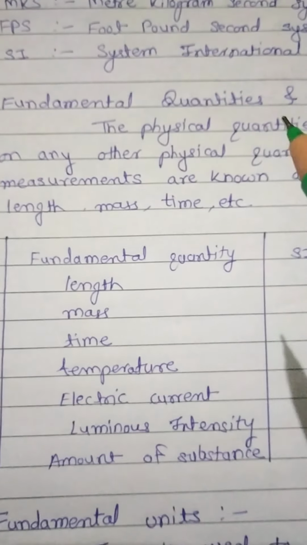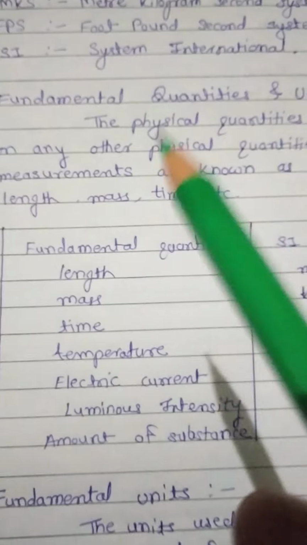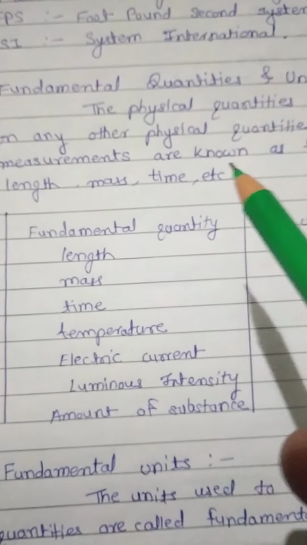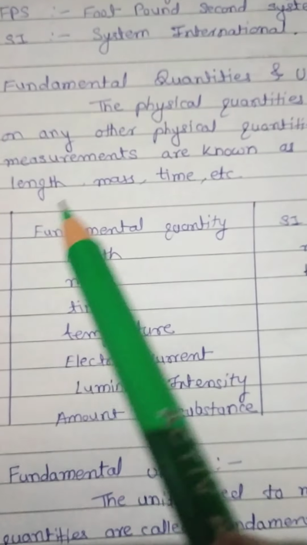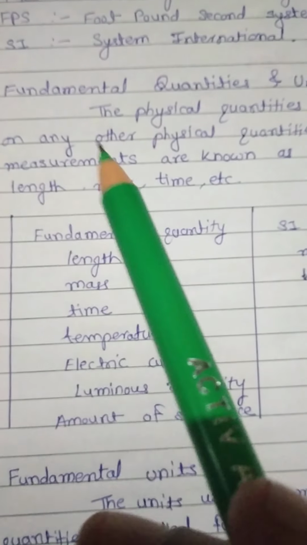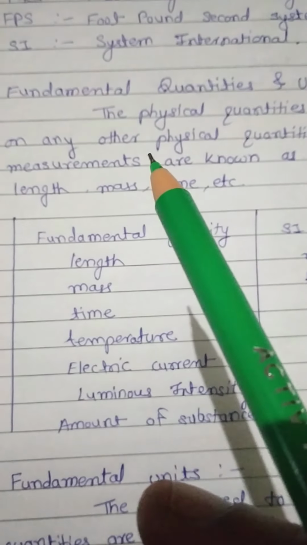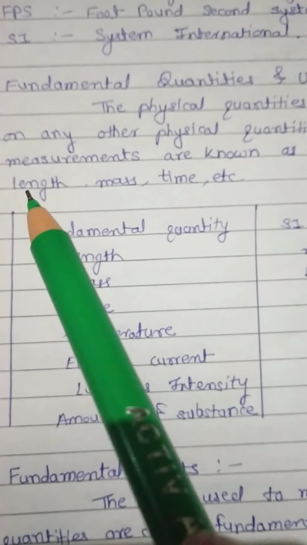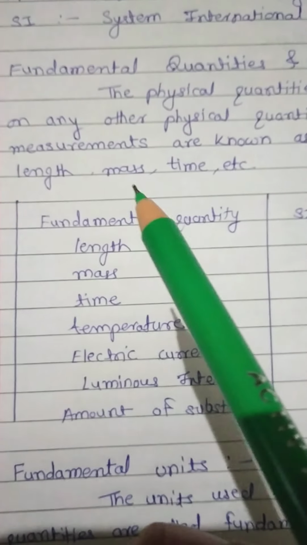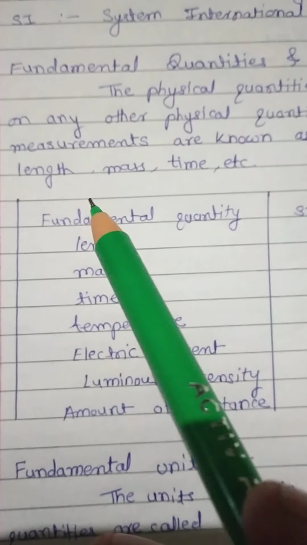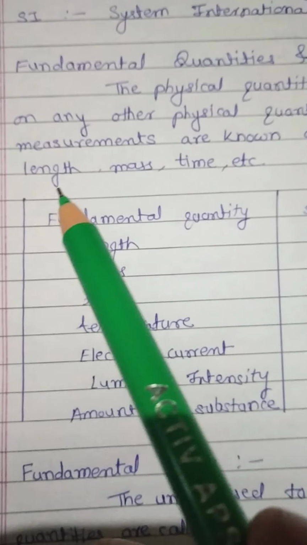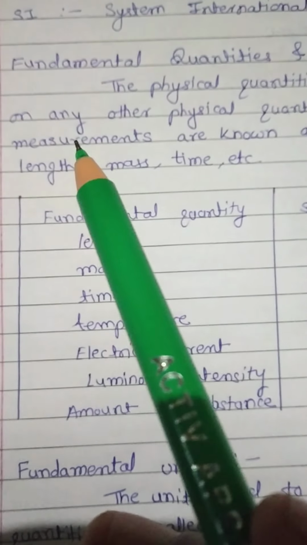So, what are fundamental quantities? A fundamental quantity is a quantity which does not depend on any other physical quantity. Length is a physical quantity which does not depend on any other physical quantity. To measure length, it is not necessary to know the mass of the object or anything else; only length is sufficient.